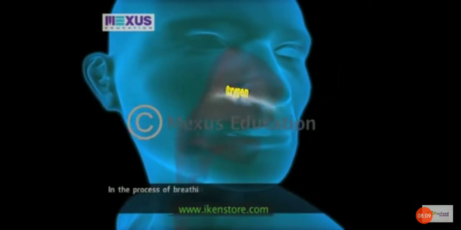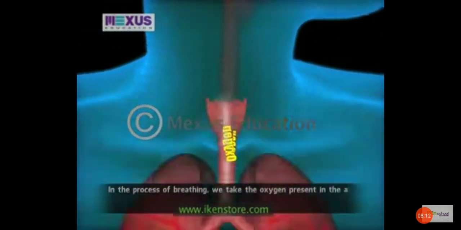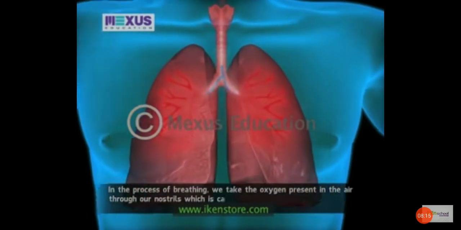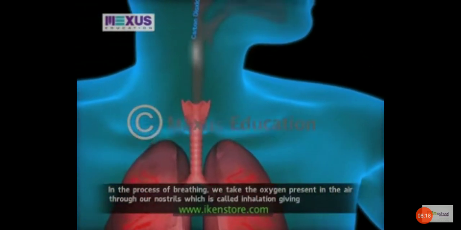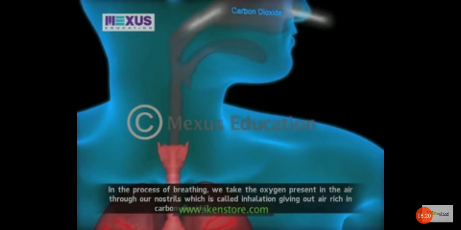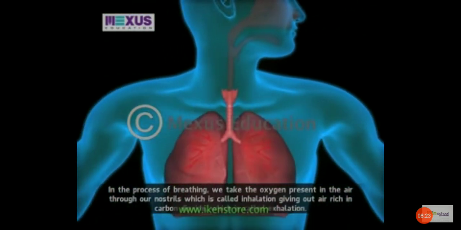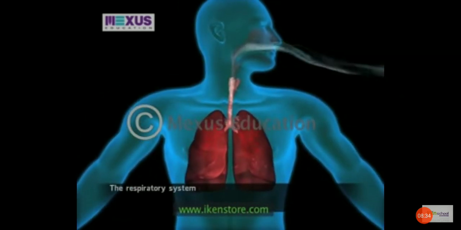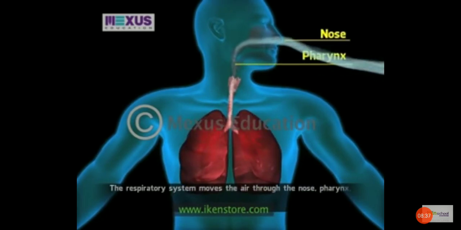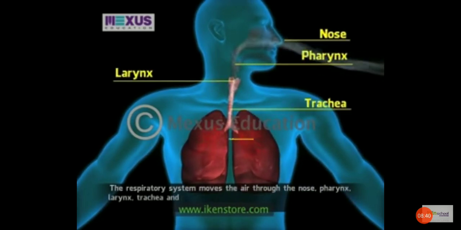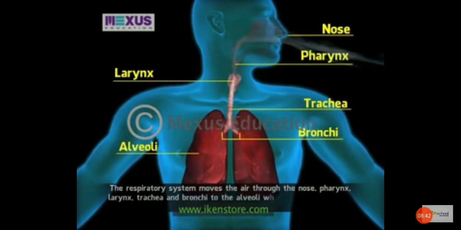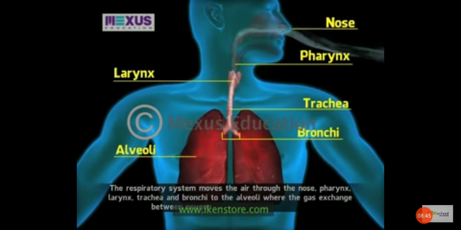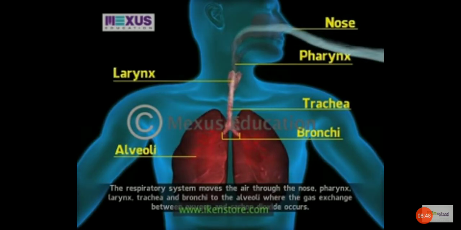In the process of breathing, we take the oxygen present in the air through our nostrils, which is called inhalation, giving out air rich in carbon dioxide, which is called exhalation. It is a continuous process that goes on throughout the life of an organism. The respiratory system moves the air through the nose, pharynx, larynx, trachea, and bronchi to the alveoli, where the gas exchange between oxygen and carbon dioxide occurs.